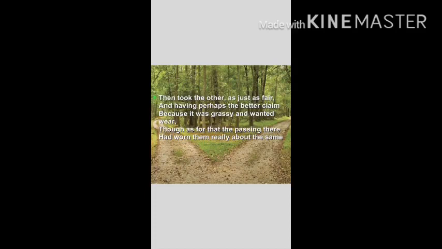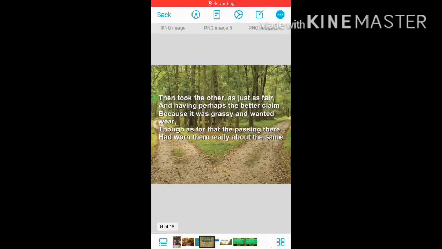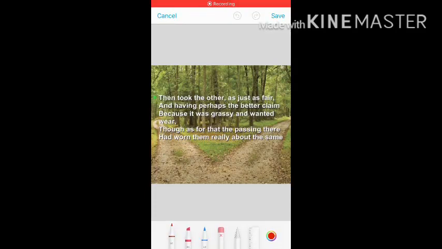See here, at last, wanted where. Here, wanted and where start with the same letter W. There is one more alliteration in this poem that you have to find yourself.